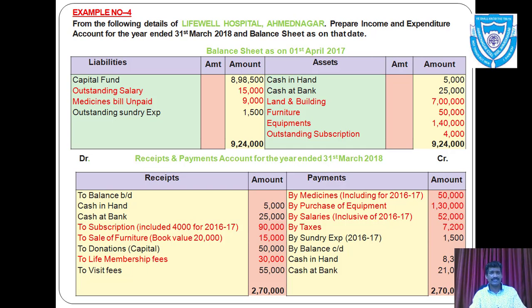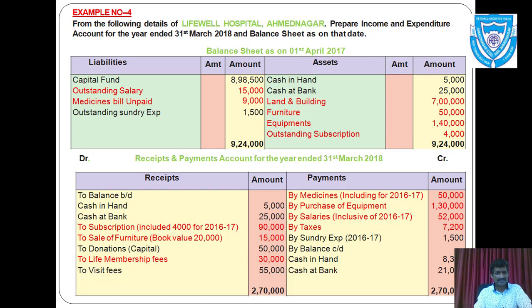From the following details of Lifewell Hospital Ahmednagar, prepare income and expenditure account for the year ended 31st March 2018 and balance sheet as on that date. We have liabilities and assets. Balance sheet as on 1st April 2017. That means this balance sheet is opening balance for our current year.